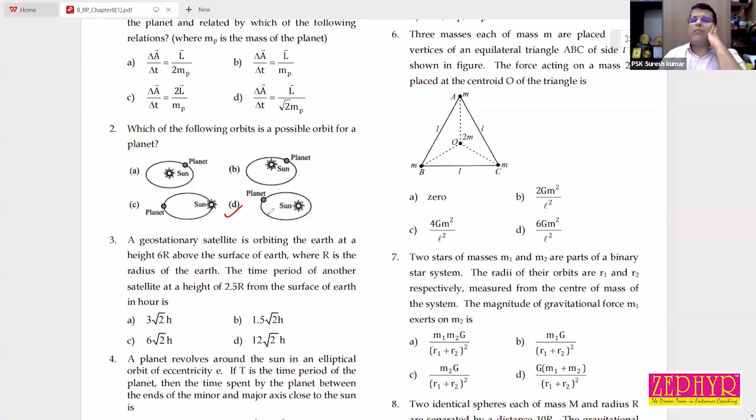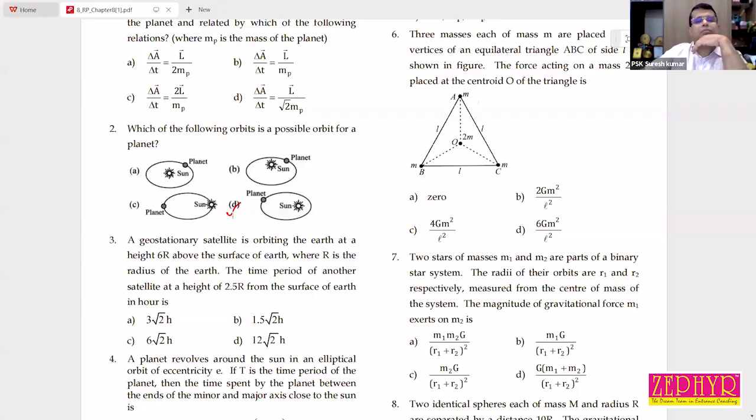Okay. You couldn't find sun at the center of the ellipse, or you couldn't find sun in both foci. The sun can only sit at one point. Okay. So problem number 2, correct option D.